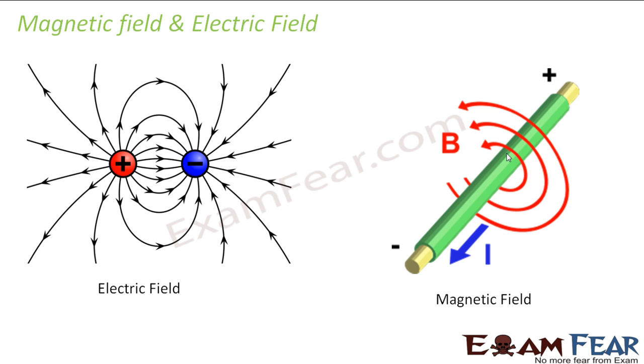So again, before I start with magnetic field, I will start with a comparison of electric field and magnetic field so that you do not get confused. All understanding of all the concepts should be on the same lines. You should also know how electric field and magnetic field are related, and how you understood electrostatics. Similarly, you should understand magnetism, right?